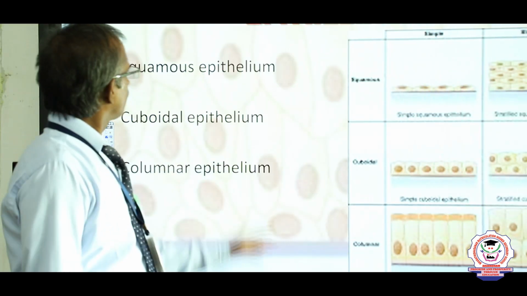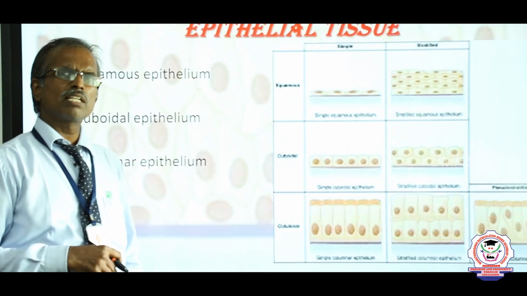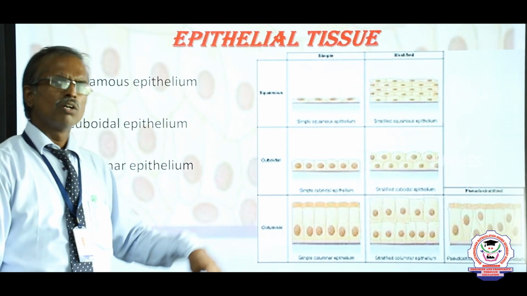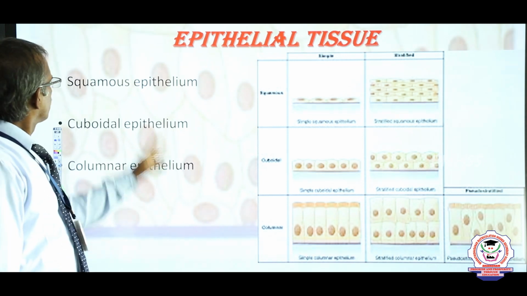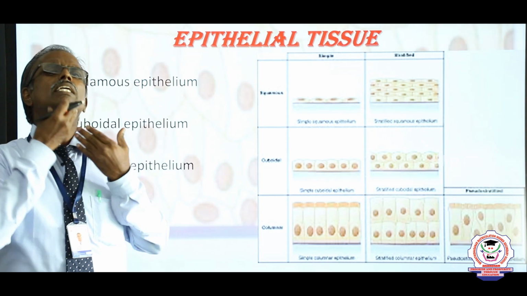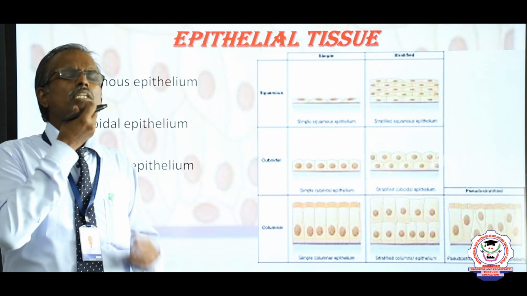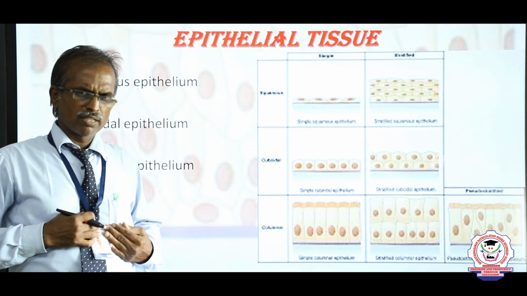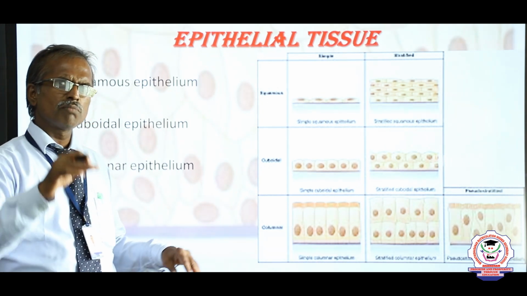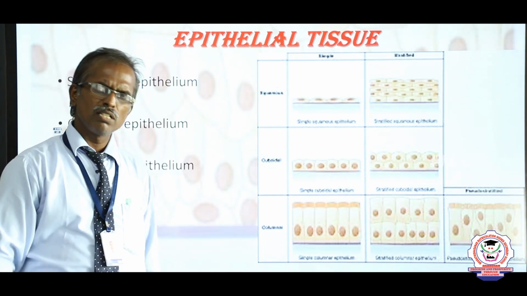Epithelial tissue is a very important tissue found as the outermost covering of all internal and external organs. The skin is one of the protective epithelial tissues. Epithelial tissue also forms the inner lining of internal organs, namely the mouth cavity, food pipe, stomach and intestine and so on. All the organs are internally and externally covered by a protective tissue called epithelial tissue. The skin is also an epithelial tissue.